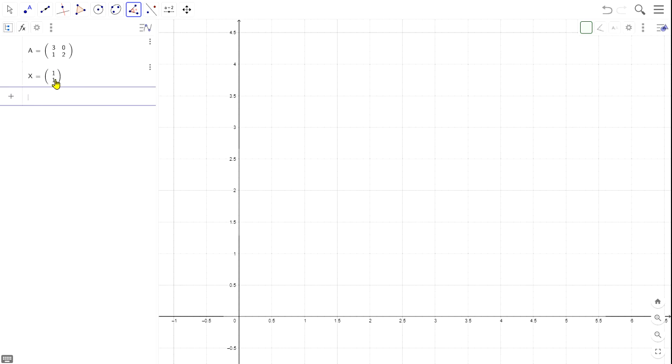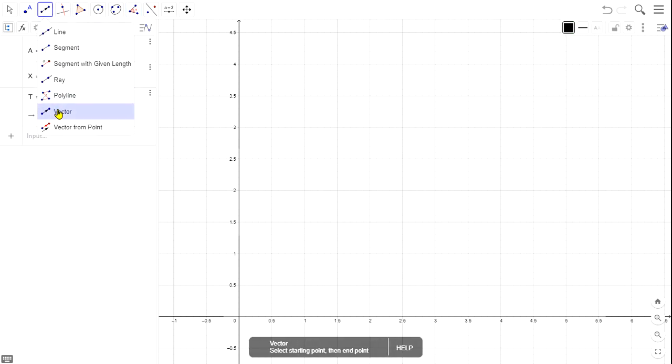Here this is the vector (1, 1), and after the transformation, here I have taken the letter T for the transformation, and the transformation is just A times x. Let's enter. Here the A times x new vector is formed, which is (3, 3). Let me just plot these vectors.